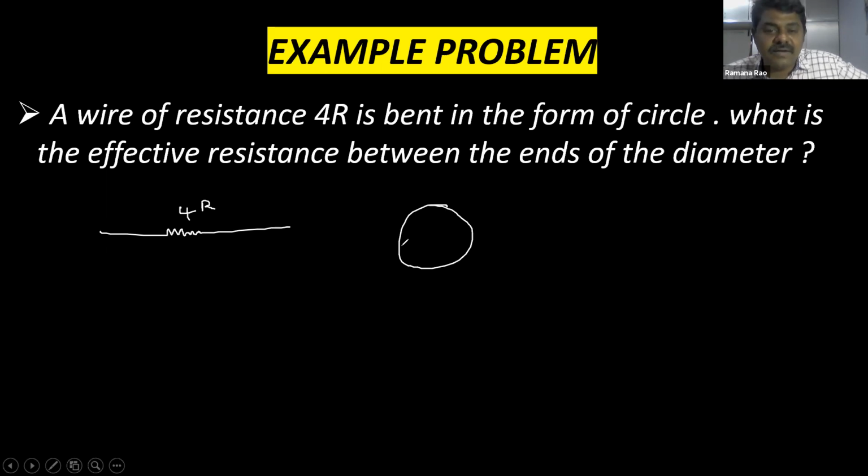They are asking about the diameter. A and B are two diagonally opposite points, and between these two points we have to find the equivalent resistance.